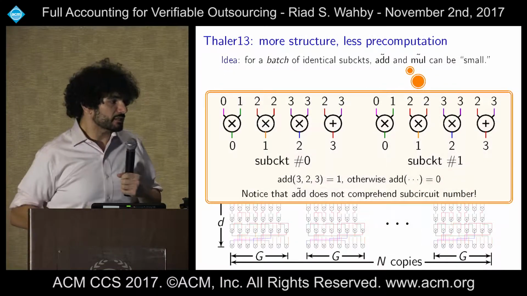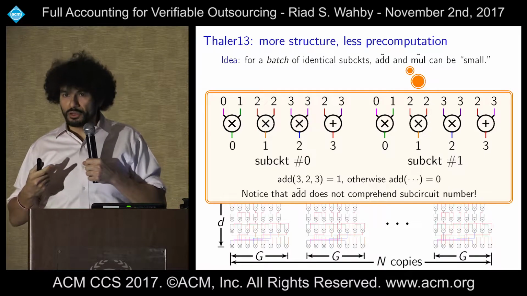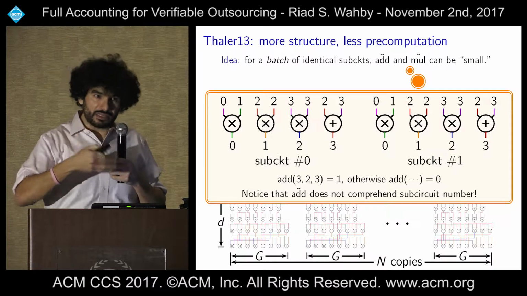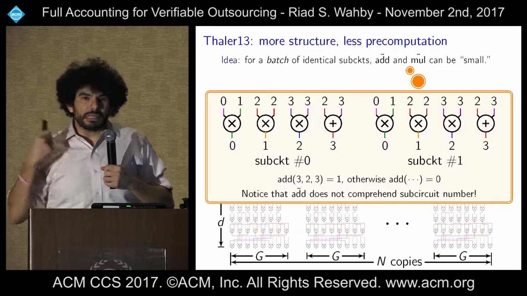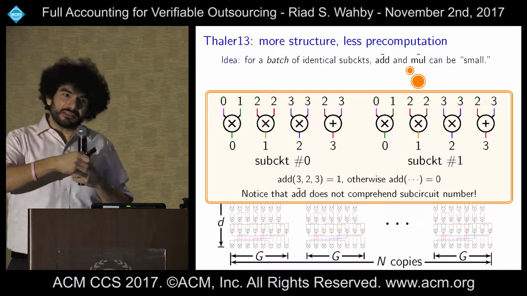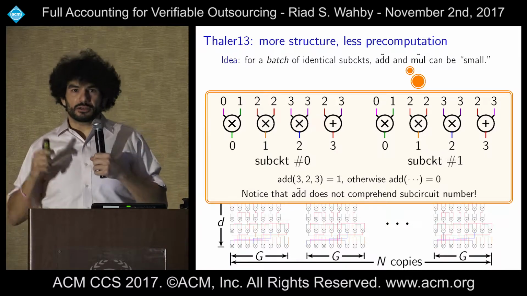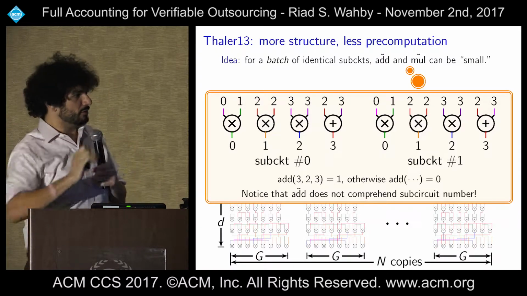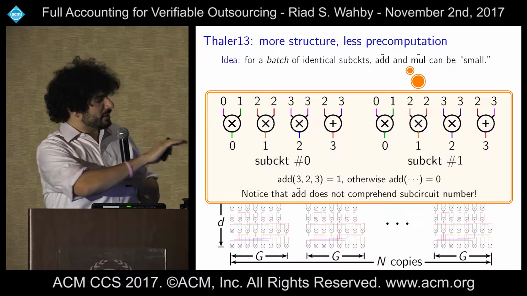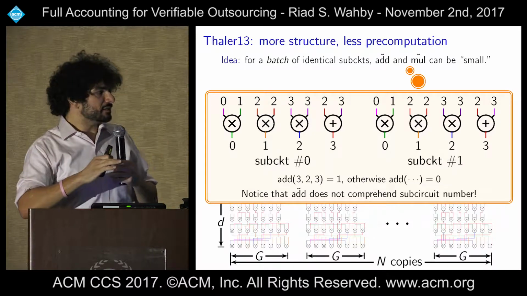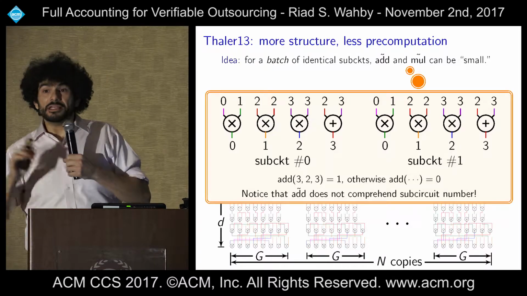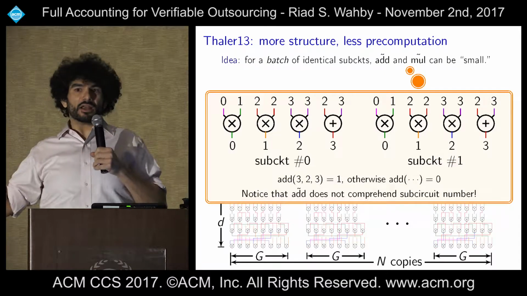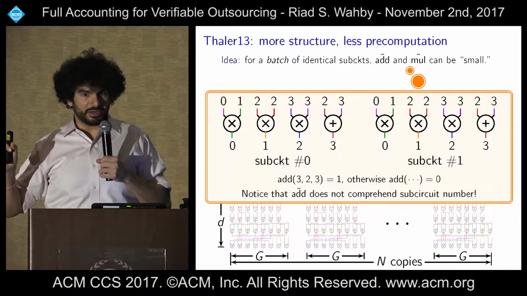So that structure in particular is, instead of outsourcing 1 copy of a computation, we're going to outsource a whole bunch. So now we have n copies of the same circuit, and that circuit has depth d and width g. Okay. And here, in a nutshell, the observation is, if we've done it this way, now the wiring predicates are, in some sense, small. So what do I mean? Well, now we have a layer with 2 copies of the same circuit. This is the one we saw before. And just like before, we're going to say that the add predicate is only 1 when its arguments are 3, 2, 3, right? And so importantly, what that means is it doesn't comprehend at all which copy of the circuit we're in. We just know that no matter what copy we're in, the wiring predicate is the same.